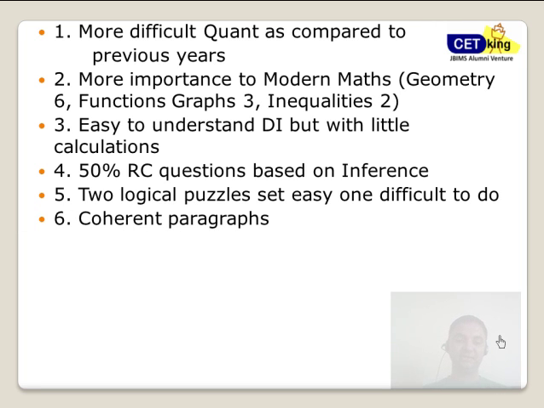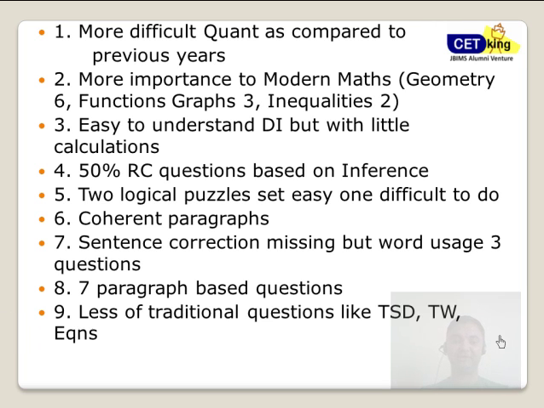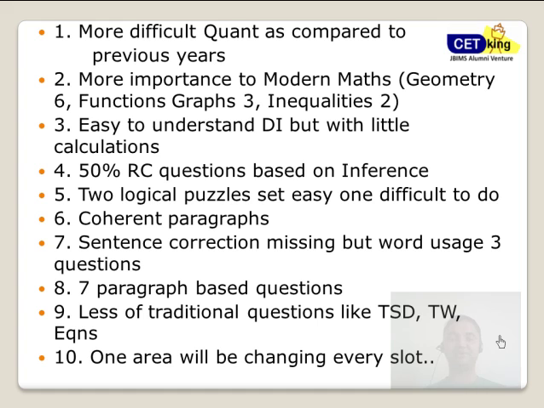There'll be 4 lines of one paragraph, and 3 are in sync with each other, and one is out of context. You have to find out which one it is. Sentence correction was not there. Instead there were word usage questions. Fine. 7 paragraph based questions, which are the parajumbles, paragraph completion, and coherent paragraphs combined. Fewer traditional questions like time and work, time and distance, equations, and the paper changes every year.